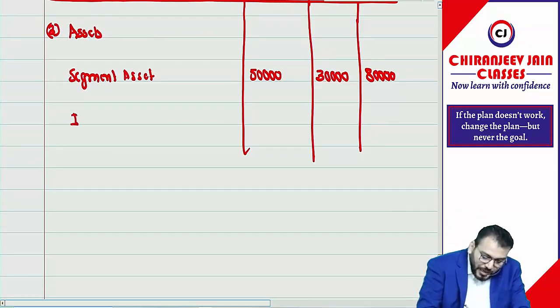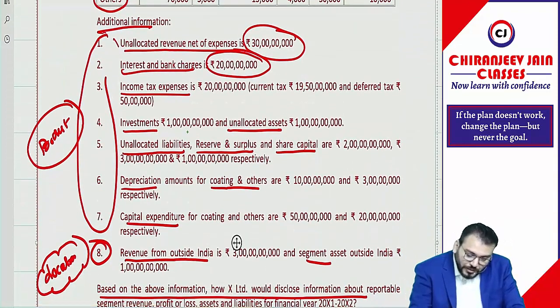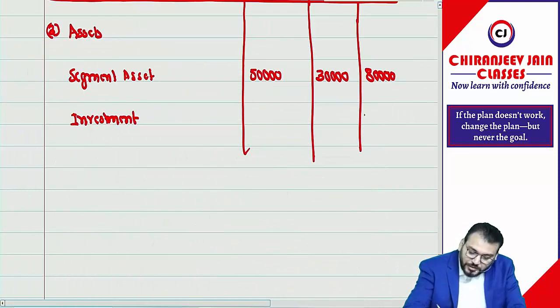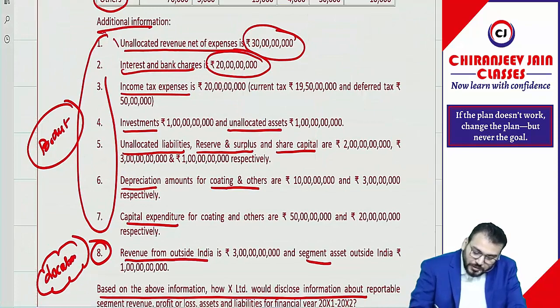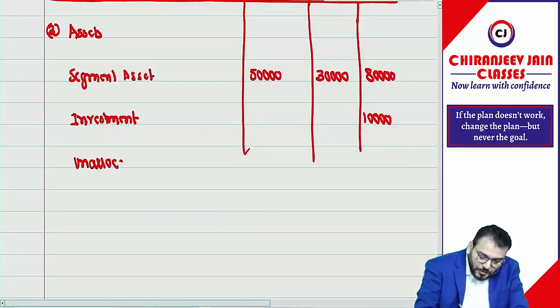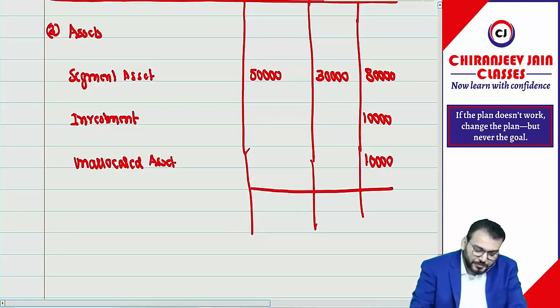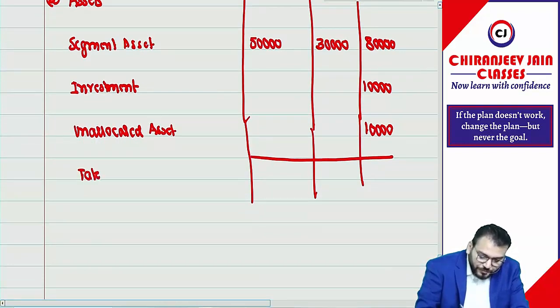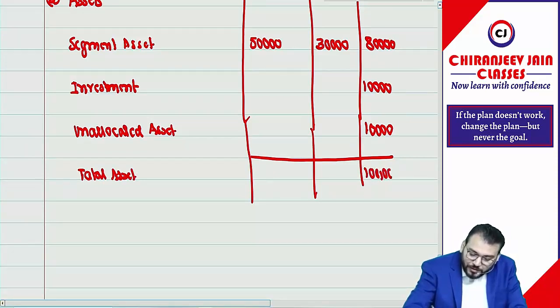Correct. So what else have they given? Investment. We'll add investment. How much investment? It is 10,000. Then there is some unallocated asset. It can be office building, etc. That is also 10,000. Now this becomes total asset, which will match with the balance sheet. Total asset, how much? 1 lakh. Correct?